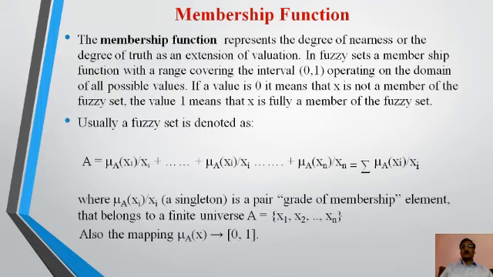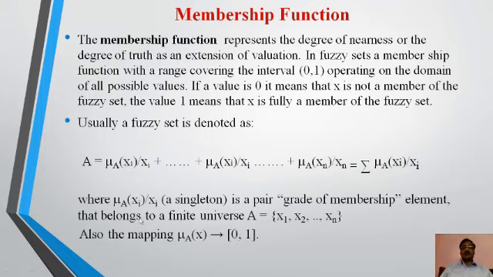But in a crisp set, we take only 0 and 1, that is, yes or no. Usually a fuzzy set is denoted as the sum of all the membership functions mu A(x1) over x1, where x1 is on the x axis and mu A(x1) is similarly taken as the function of x on the y coordinate.